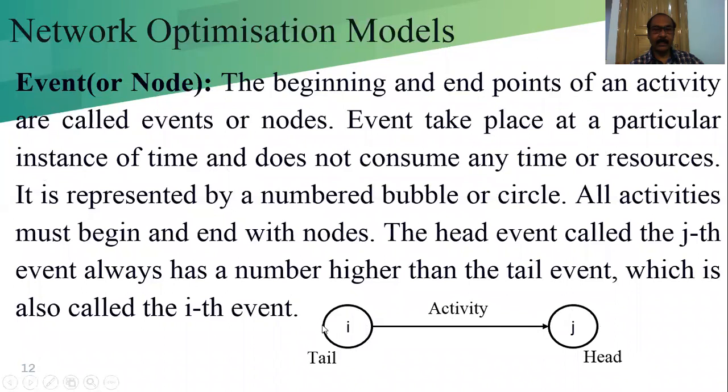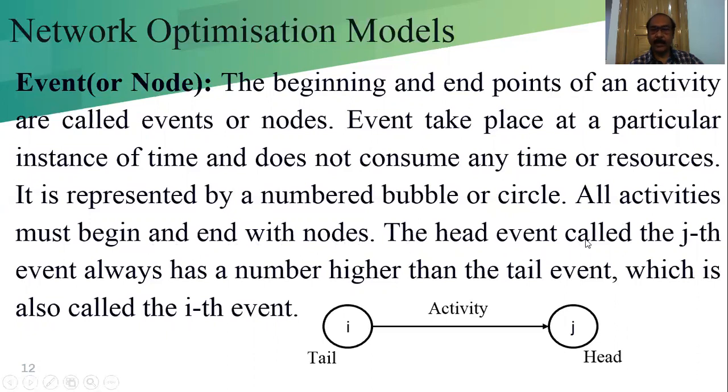So basically, in this situation, we say the event is an instance of time and does not consume any time or resource. An event or node never consumes any time or resources. And we say as soon as the event fires, the activity starts. So this is only the notation we are using in our network optimization model. It is represented by a number in a bubble or circle. All activities must begin and end with nodes.